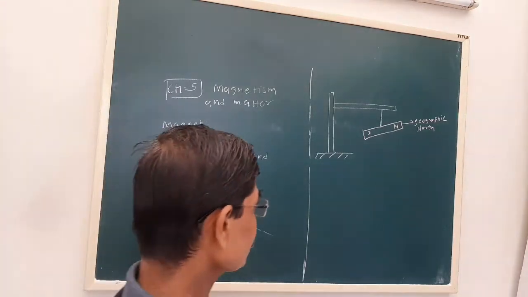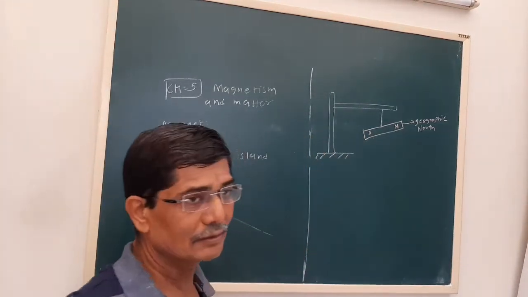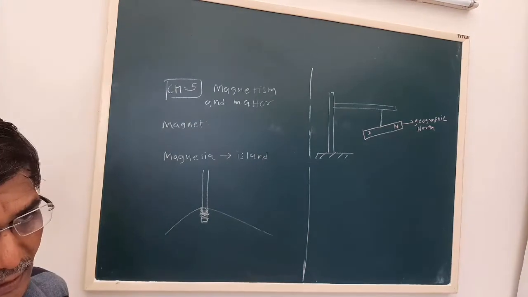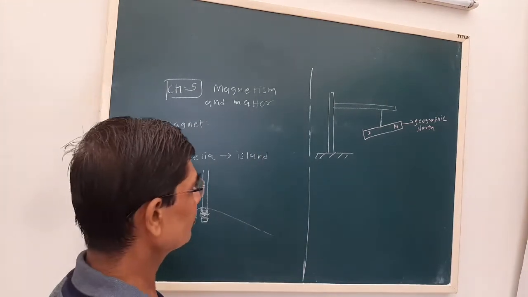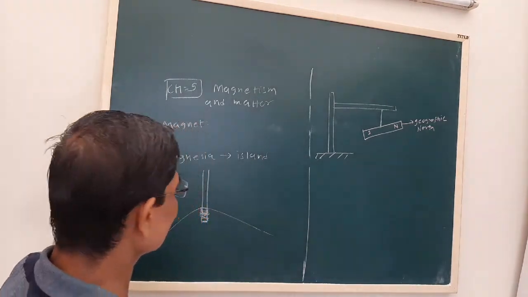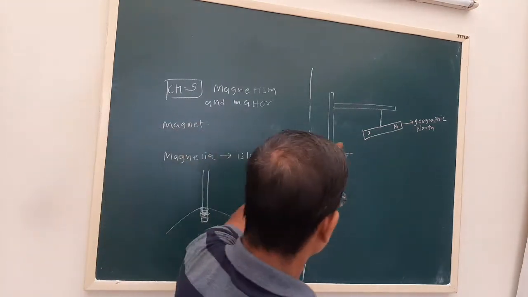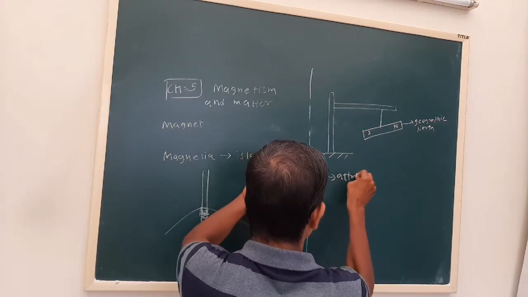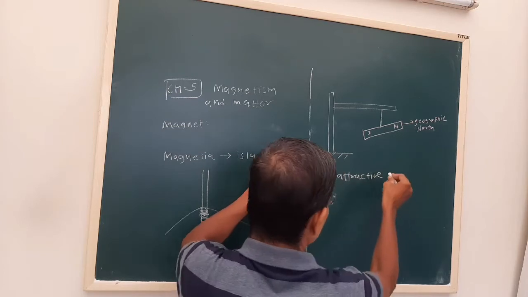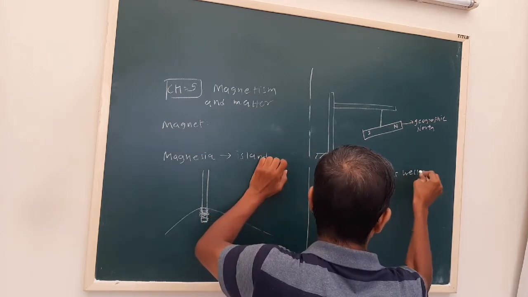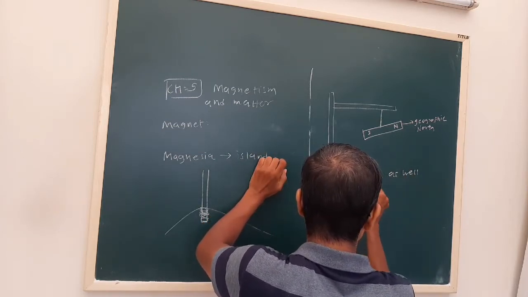Now, what is the property of a bar magnet? The magnetic force is attractive as well as repulsive.